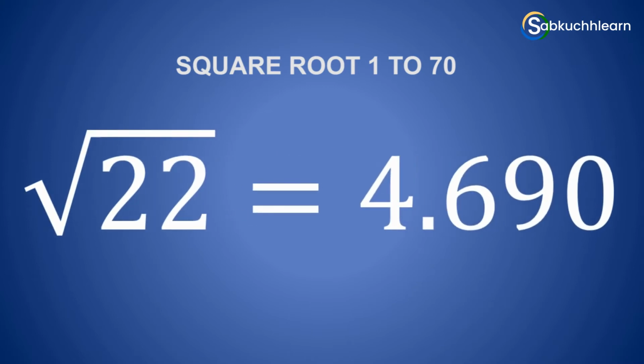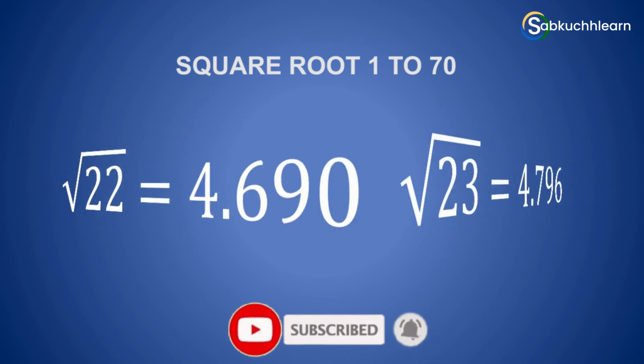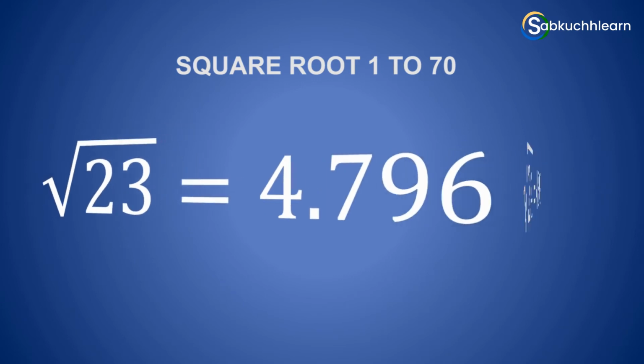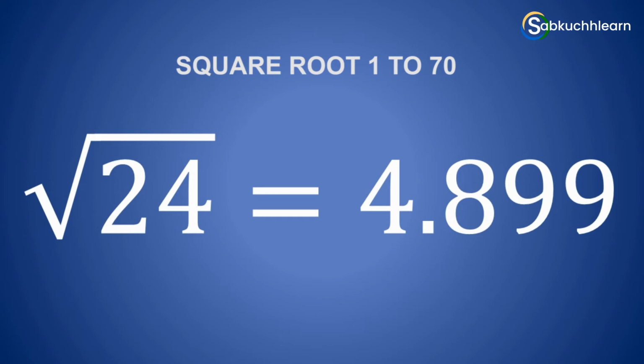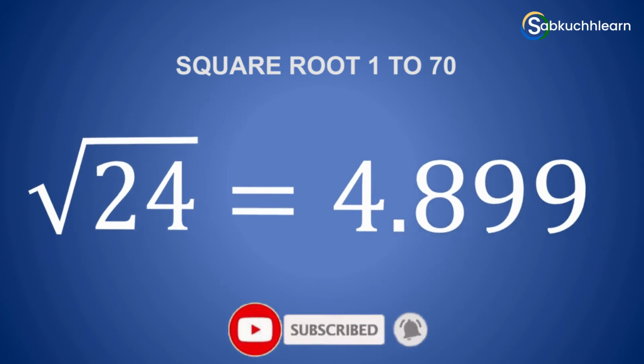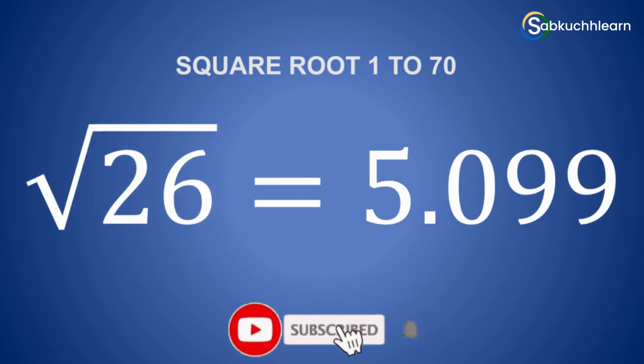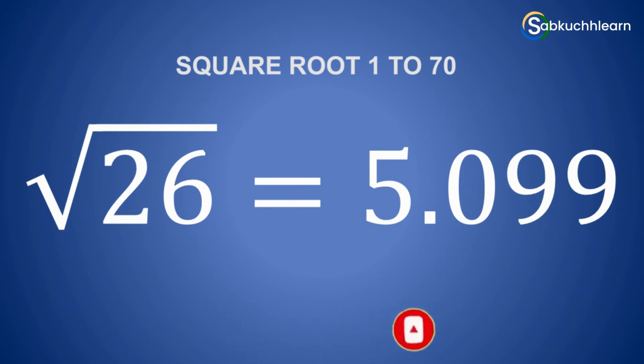The value of root 22 is 4.690. The value of root 23 is 4.796. The value of root 24 is 4.899. The value of root 25 is 5. The value of root 26 is 5.099.